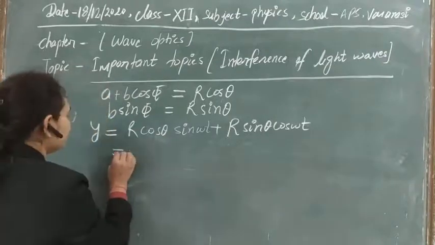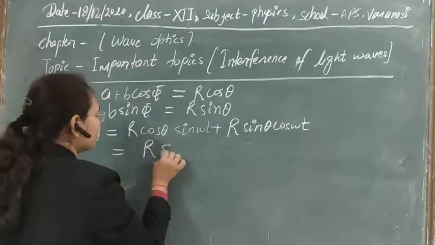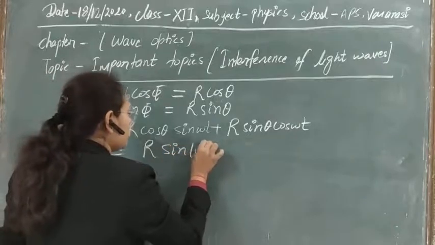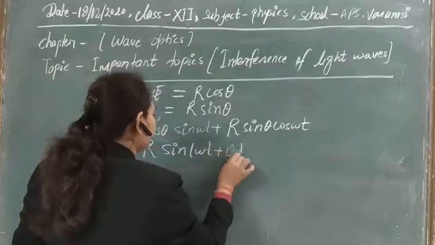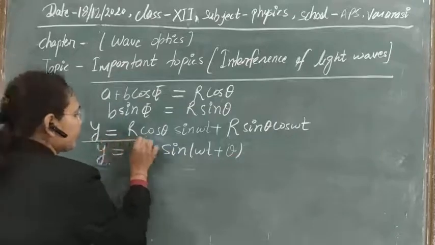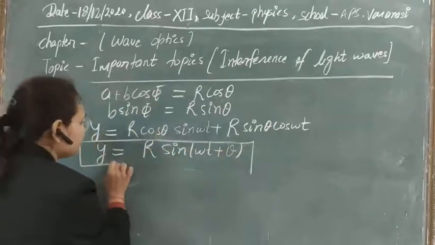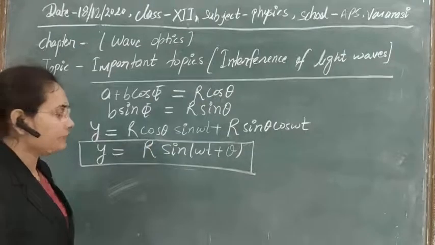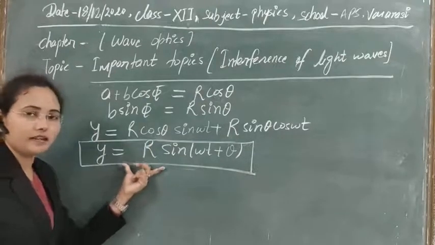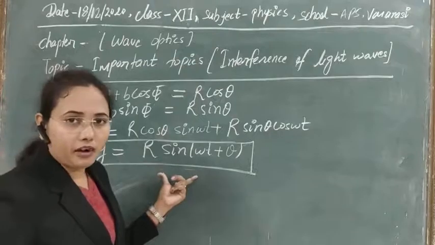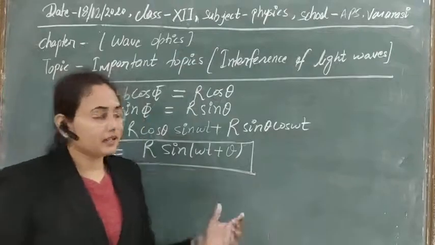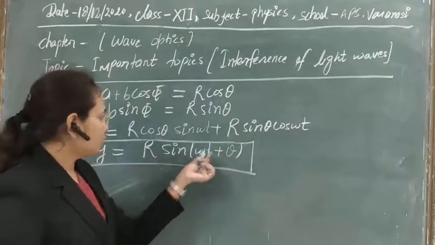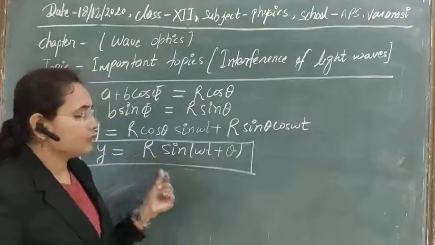Then finally we will get r sin(omega t plus theta). So here we are getting that if we have taken the properties of the same frequency and constant phase difference, then we get again a resultant wave of the same type, a harmonic wave that is propagating in space with phase theta and with amplitude r.